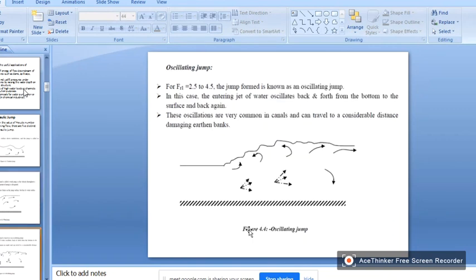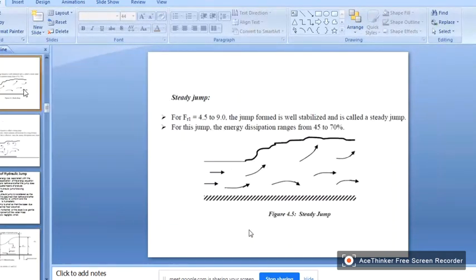And the next one is the oscillating jump. If the Froude number is between 2.5 to 4.5, the jump is known as oscillating jump. So in this case, the entire jet of water oscillates back and forth from the bottom to the surface and back again. These oscillations are very common in canals and can travel to a considerable distance, damaging the earth banks. Okay, so this is another type of jump, the oscillating jump.